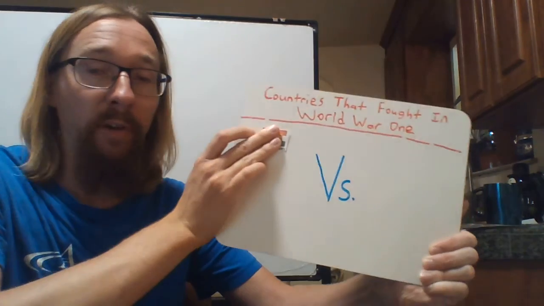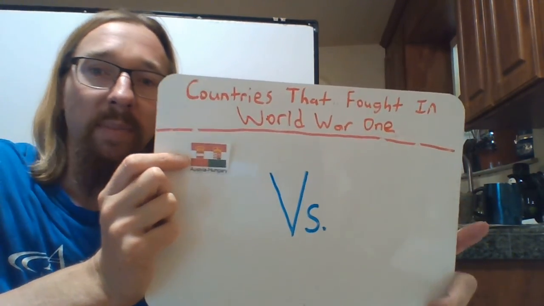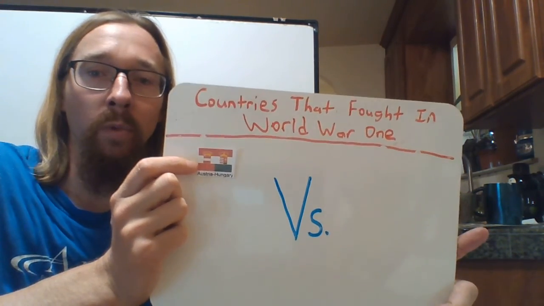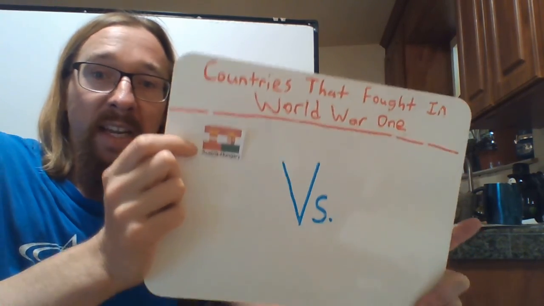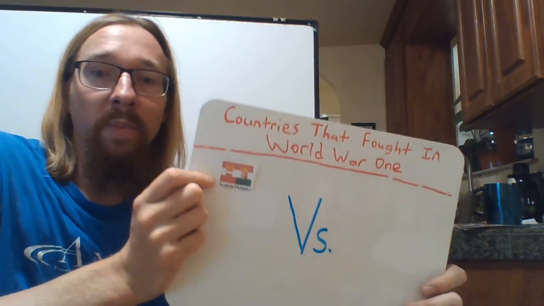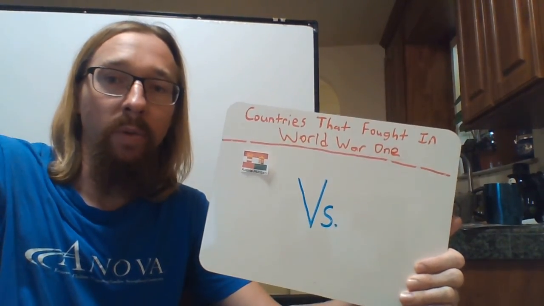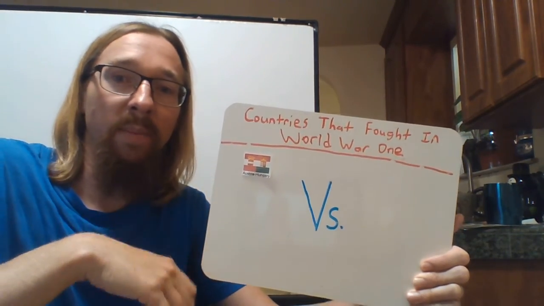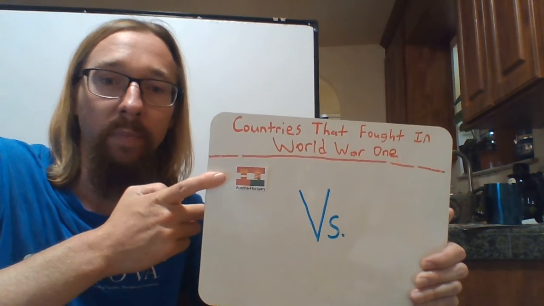Now, Franz Ferdinand was the heir to the Austro-Hungarian throne, meaning that he would soon be emperor to that country. He would soon be the ruler of that country. Franz Ferdinand and his wife Sophie were being driven to Bosnia. Bosnia had recently been taken over by Austria-Hungary. It had been annexed by Austria-Hungary.